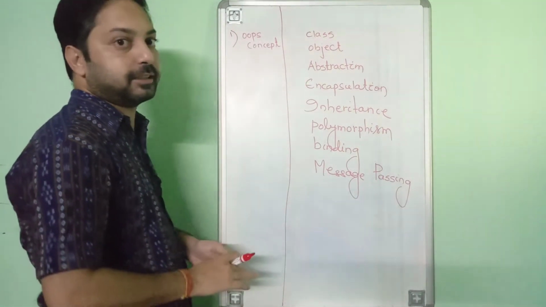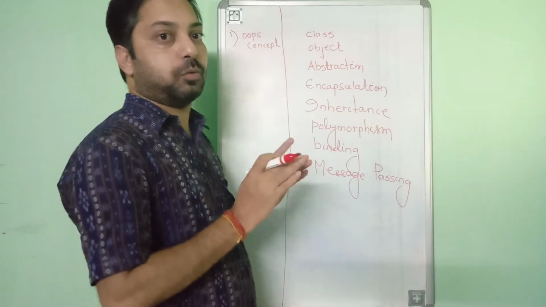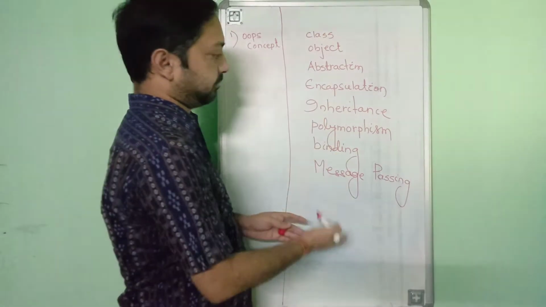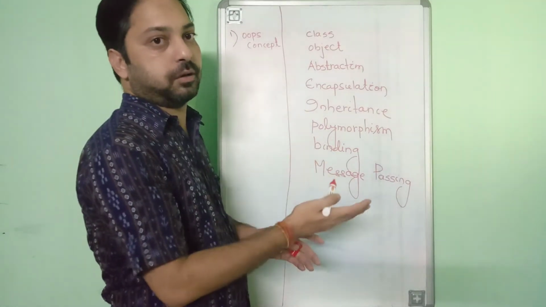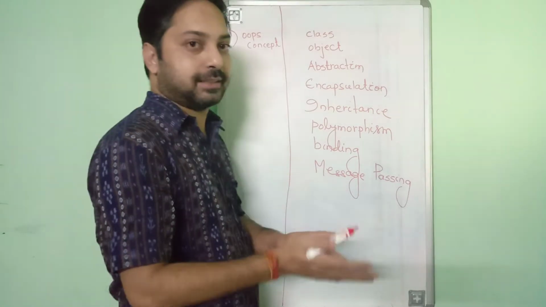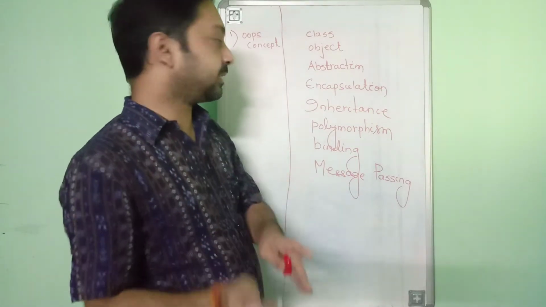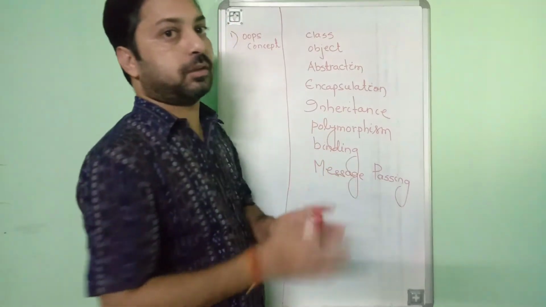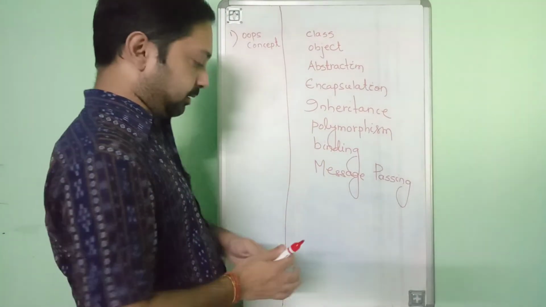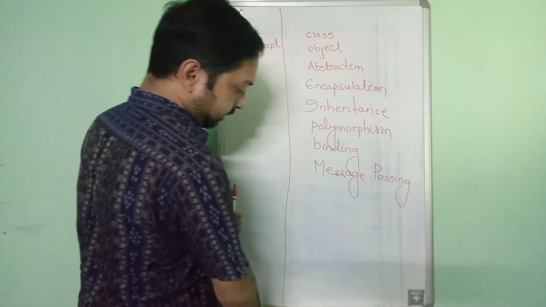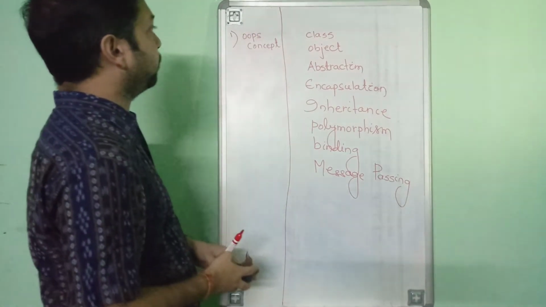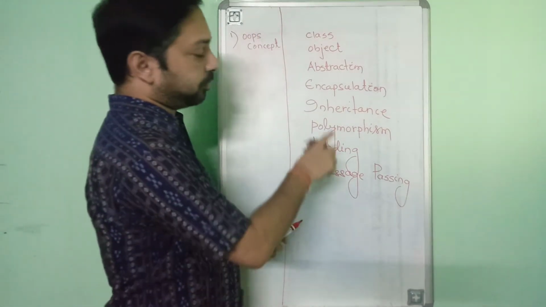So whenever the interviewer asks what the various OOPS concepts are, just tell those names, at least 4, but don't go for explanation unless it is asked by the interviewer. If the interviewer asks what is abstraction, then you are bound to explain. So this is the first question, OOPS concepts, and these are the various concepts you need